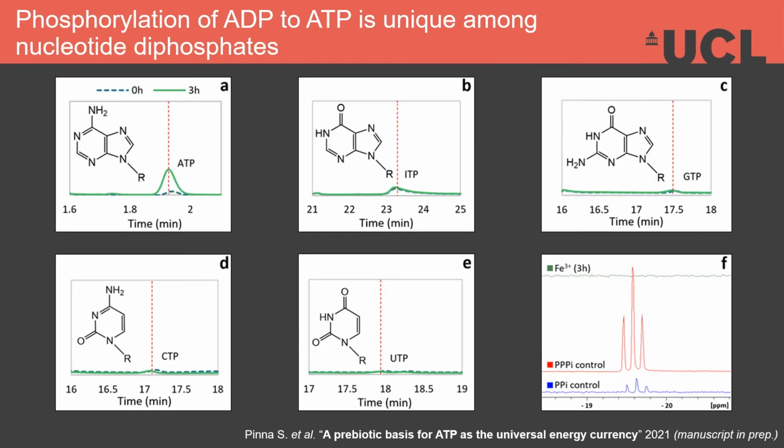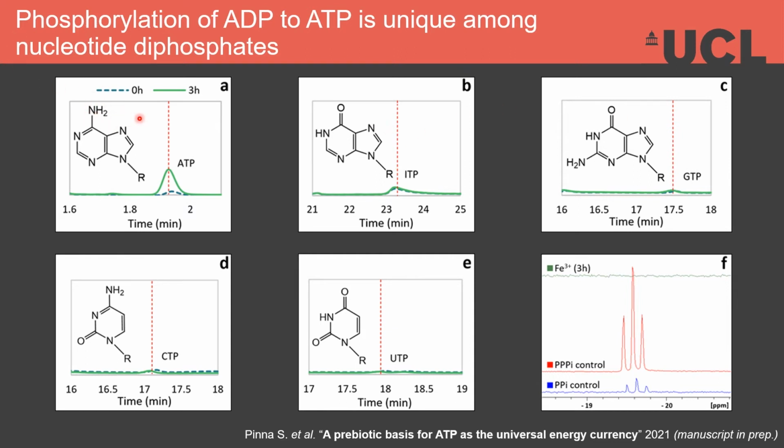We next explored the propensity of ACP to phosphorylate other canonical nucleotide diphosphates, as well as the diphosphate with the purine precursor inosine, and we found that ACP can phosphorylate ADP but not any other nucleotide diphosphate, which demonstrates a dependence on the structure of the nucleobase. The fact that not even the other purines were phosphorylated suggests that the critical moiety is the amino group at